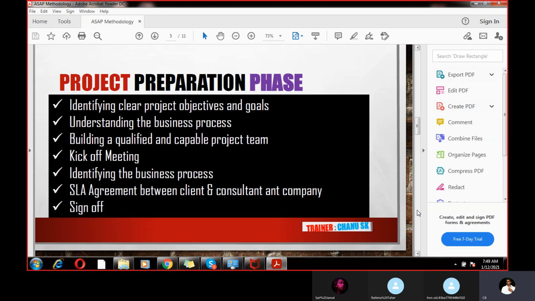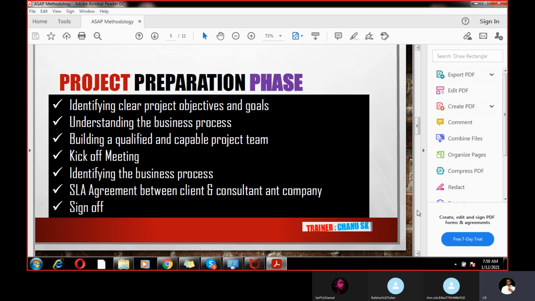Then what happens? Once the recruitment process is done, all the consultants will go to the client location, where one meeting should be set up. That meeting is called a kickoff meeting. The meeting should be set up with the client, or sometimes it is an internal meeting also. The first meeting is called a kickoff meeting.